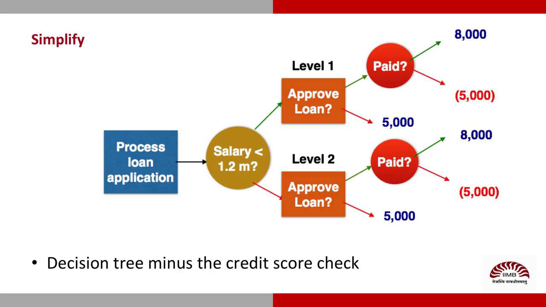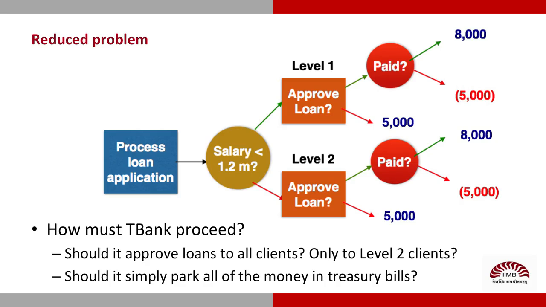How about we ignore the rating and proceed? Which is what the bank president began to explore. This is a far simpler tree based on salary levels. What we must bear in mind is that borrower behaviors are still unpredictable. They may default even if they draw a large salary, or pay up even if they are making less. We know enough about probabilities to tackle this problem. Probably in the next segment. Probably. But at this point, I'll ask you to go ahead and try solving this miniature problem.